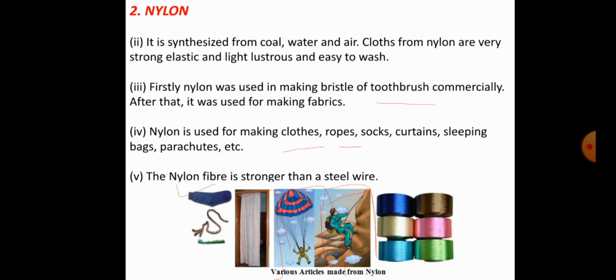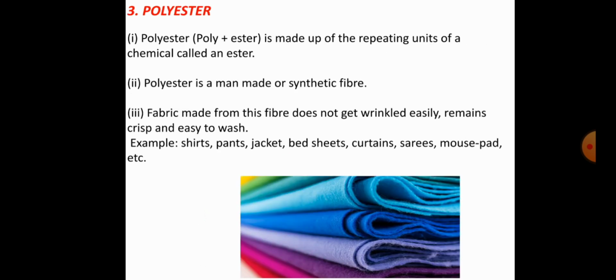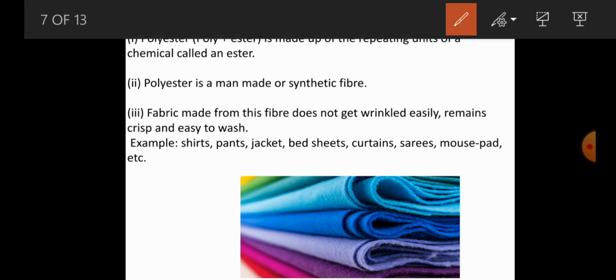So these are some basic information about the second very important type of synthetic fiber, nylon. Next, coming to the third type of synthetic fiber, that is polyester. You have to know the meaning of polyester. Polyester is poly plus ester, because polyester is made up of repeating units of a chemical called an ester.